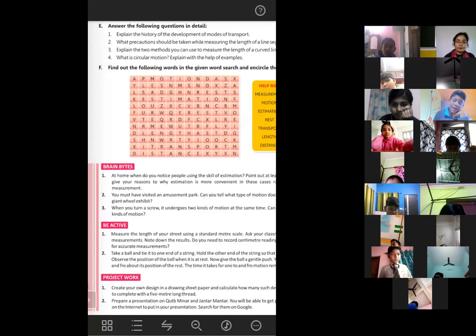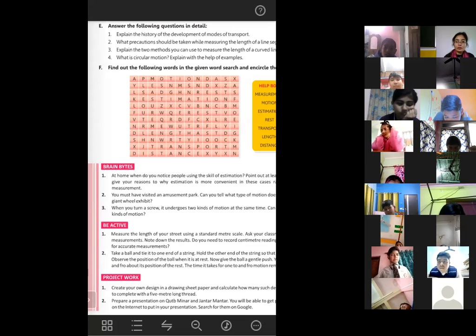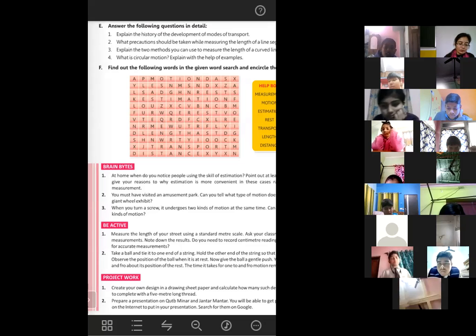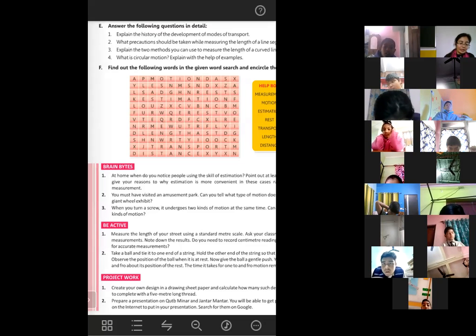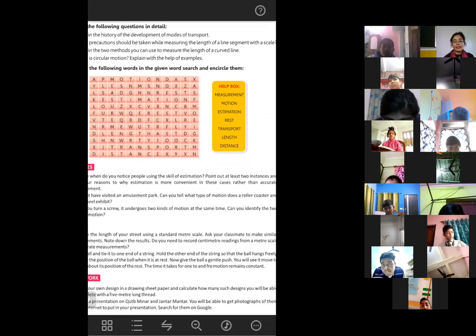Ma'am, that exercise question in detail. Explain question number 1: explain the history of development of modes of transport. And what precautions should be taken while measuring the length and line alignment with a scale. That one I told you when I was explaining from your book. This is a very important question, and you will also have to draw it. You will have to not only write it, but draw it.